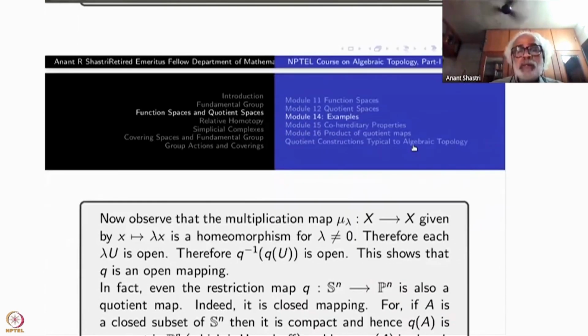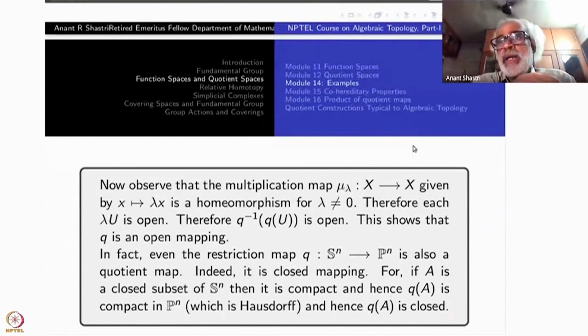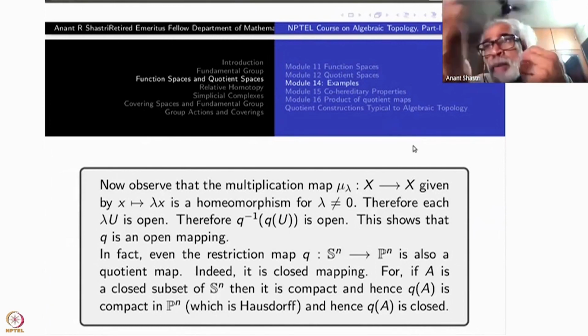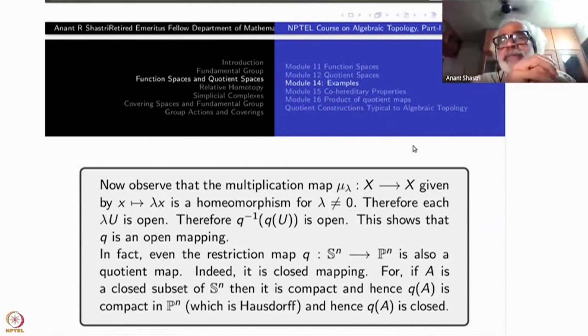The beauty here is you can restrict the whole action to unit vectors. But then the action should also be restricted to a subgroup. Namely, you can't take all scalars, because if you take any arbitrary scalar and multiply by a unit vector, it may not be a unit vector. Therefore, what you have to take is unit scalars. There are only two unit scalars in R, namely plus minus 1. So, look at the action of plus minus 1 on S^n and its orbits. It is again the same set of orbits.